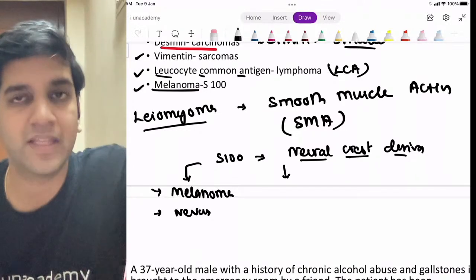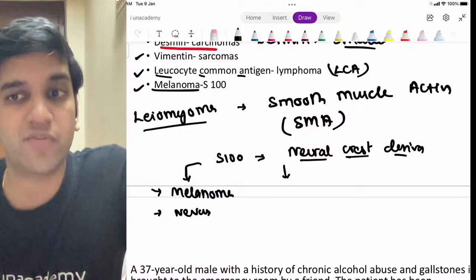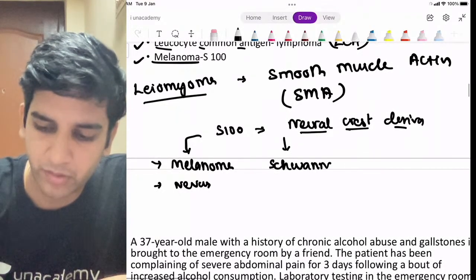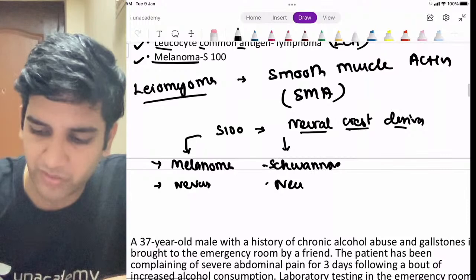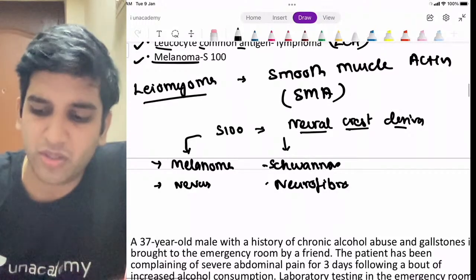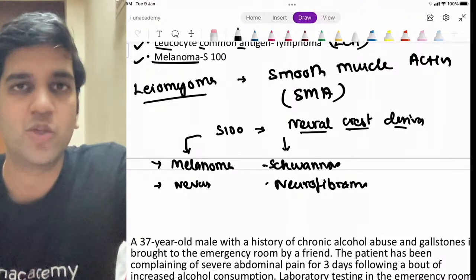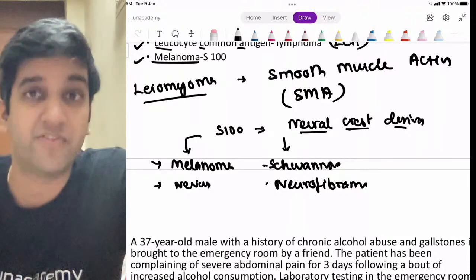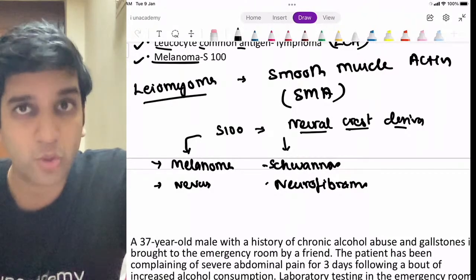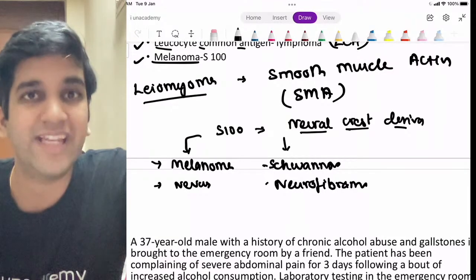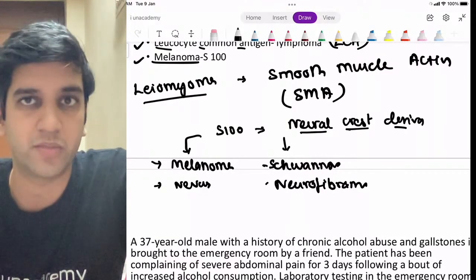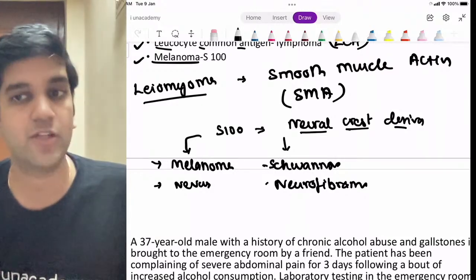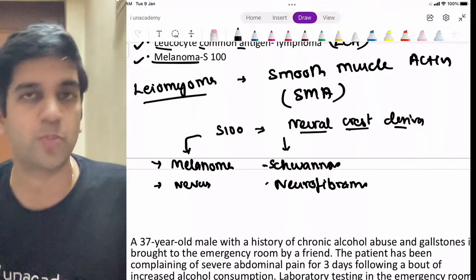It's not just schwannoma. Can you also say a nerve fiber tumor, neurofibroma, will also be positive for S100? They will be. Schwannomas are positive for S100, and your neurofibromas are positive for S100. It's neural origin, that's all. Anything which comes from neural crest derivatives is positive here. Paragangliomas, pheochromocytomas, some of the cells are positive. Neuroendocrine tumors, some of the cells are positive, right? Langerhans cell histiocytes also, because a few of the macrophages have a neural crest derivative. That's also positive for S100, right?